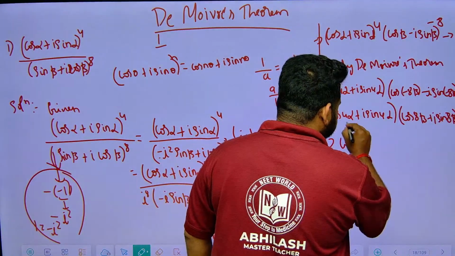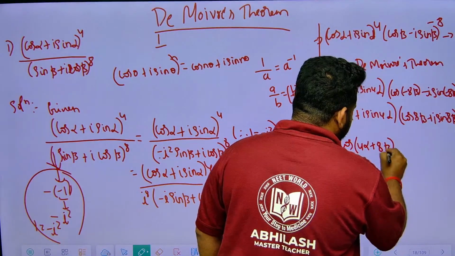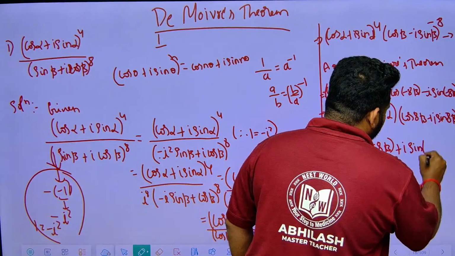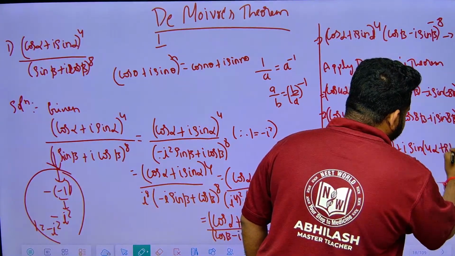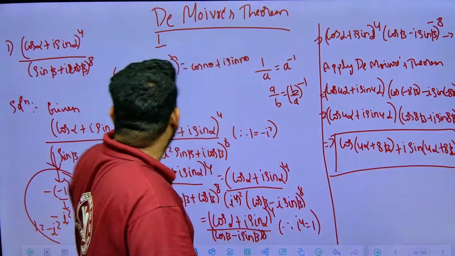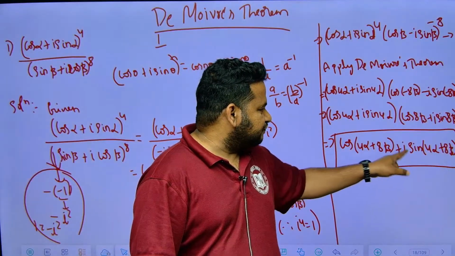So real parts: cos 4 alpha plus 8 beta, this is what I will get. Then imaginary part, i sin of 4 alpha plus 8 beta. So this is the final answer, friends. That's it. Okay. So if you simplify this, we'll get cos of 4 alpha plus 8 beta plus i sin of 4 alpha plus 8 beta.